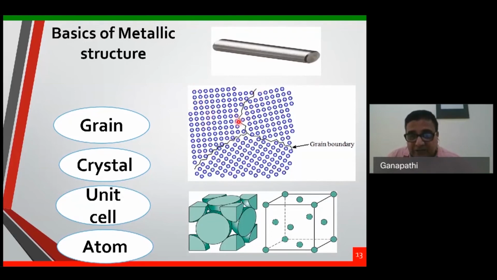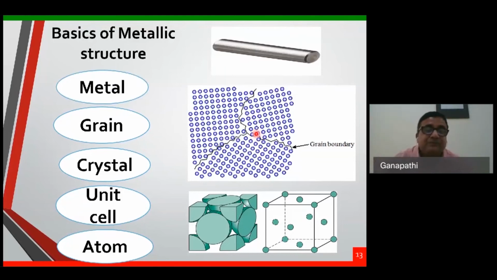The two grains are separated by what is called a grain boundary. This is very, very important. If there is a crystal here, you can see here what I am showing, it will keep growing, and they touch each other. When they touch, the grain boundary will be developed. This may be in a different orientation and this may be in a different orientation. That means this creates a grain boundary, right? The two grains meet at the point, we call it the grain boundaries. Then so many grains create a metal.